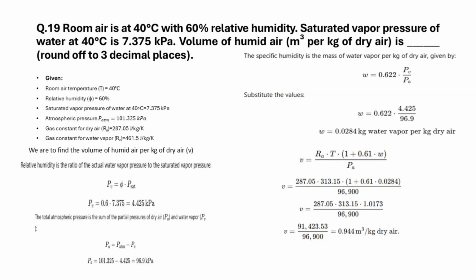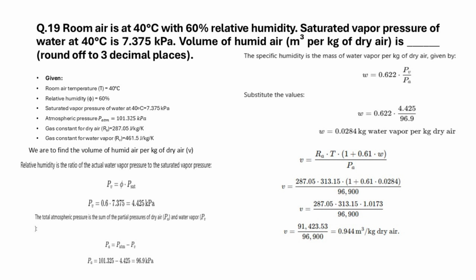From the given values, we first have to calculate the partial pressure of water vapor. That can be done since relative humidity is the ratio of the actual water vapor pressure to the saturated vapor pressure, PV. After calculating PV, PA is calculated. The total atmospheric pressure is the sum of the partial pressures of dry air and vapor pressure. Thus, PA is 96.9 kilopascal.